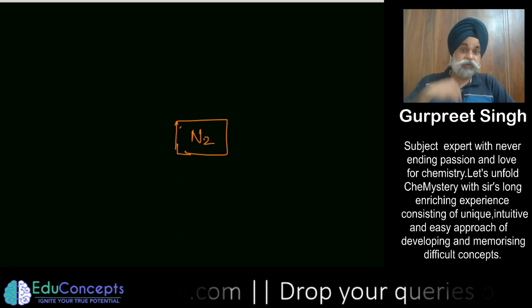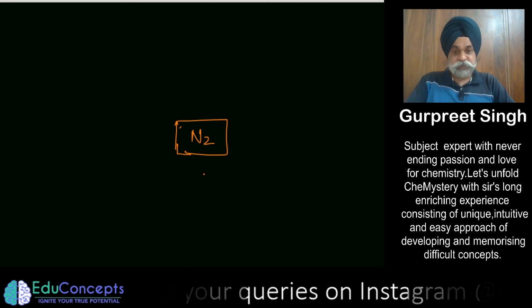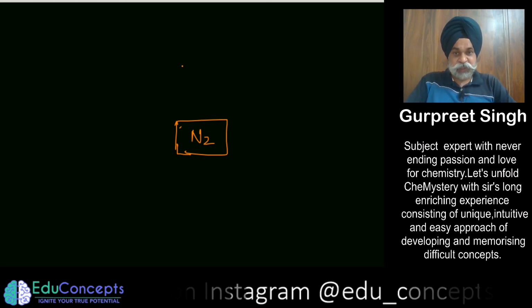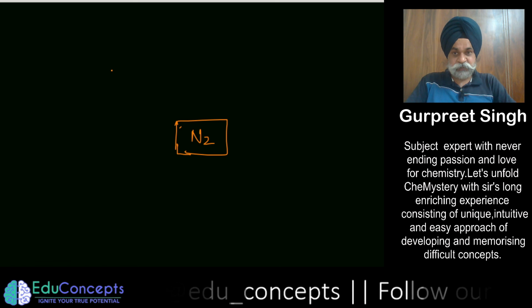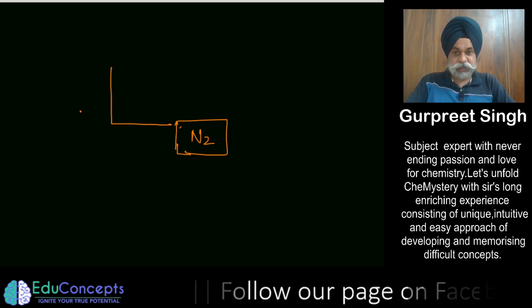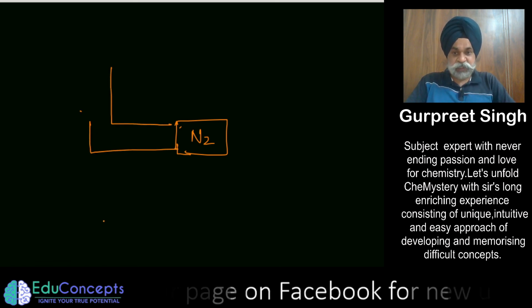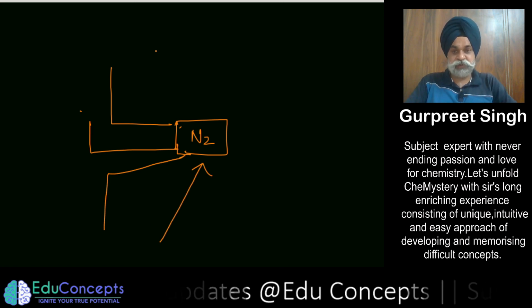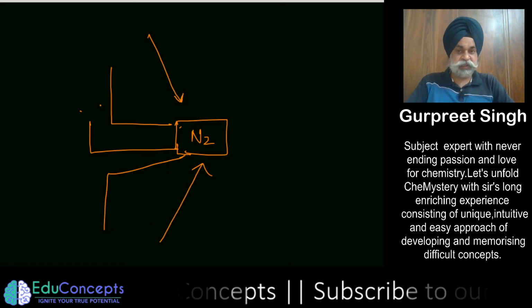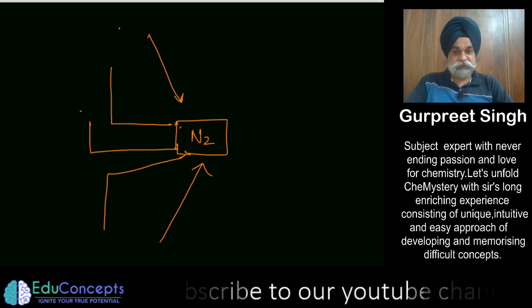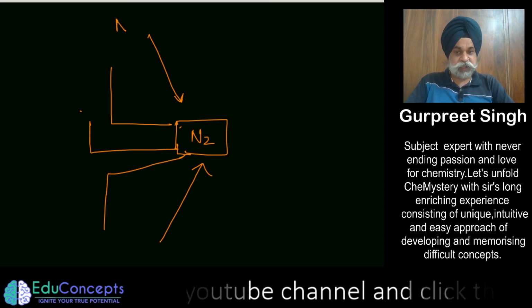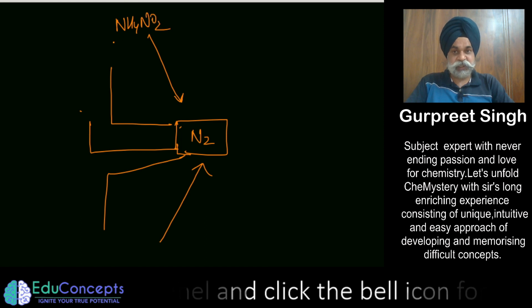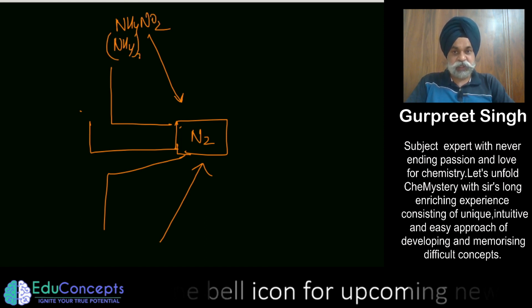This is the way how to prepare inorganic chemistry. So first you write somewhere here. From here you start writing what are the ways by which you can prepare this. All those methods by which you can prepare, you can write it like this. So you have prepared nitrogen from thermal decomposition of ammonium nitrite or ammonium dichromate.